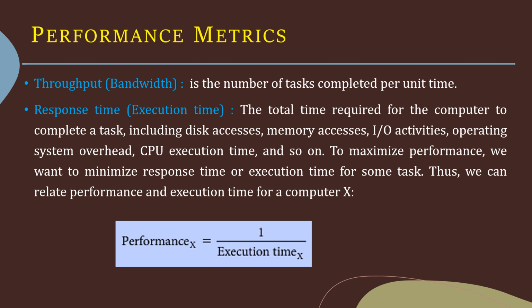response time. So to maximize the performance, we want to minimize the response time or the execution time for some task. So we need to have less response time. We need to minimize the response time. Thus, we can relate the performance and execution time for a computer X as: performance of X is equal to 1 by execution time of X.